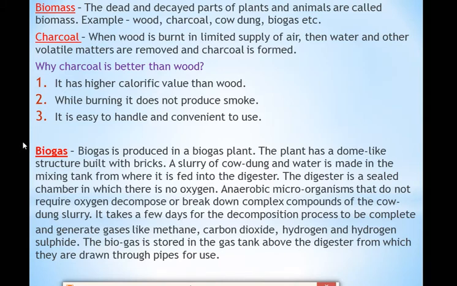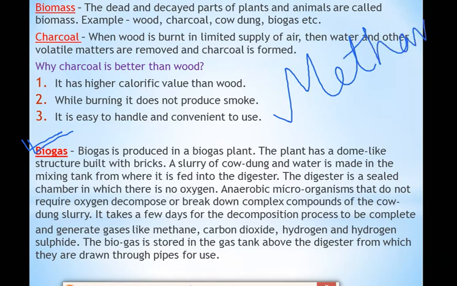The next topic which we will be reading is biogas. It is also one of the important topics from this chapter. So what is biogas? Biogas is produced in a biogas plant. One biogas plant is given in your textbook. You can see that picture. In that biogas plant, biogas is produced. And which is the main constituent of this biogas? Methane. This question is generally asked in the exam: name the main constituent of biogas. It is methane, and the formula of methane is CH4.